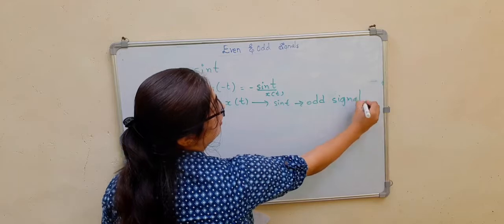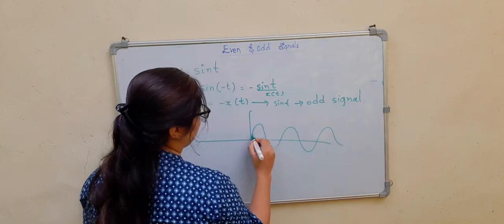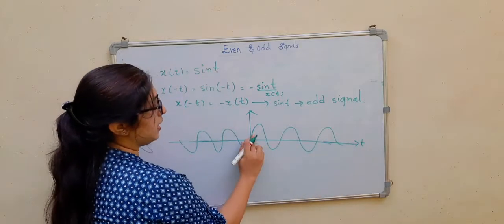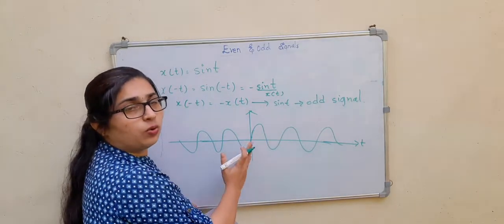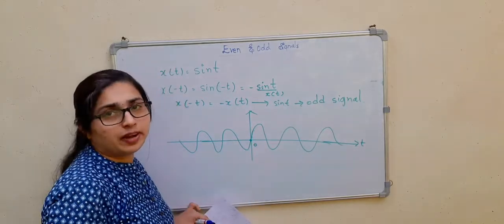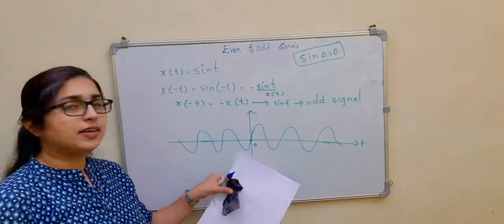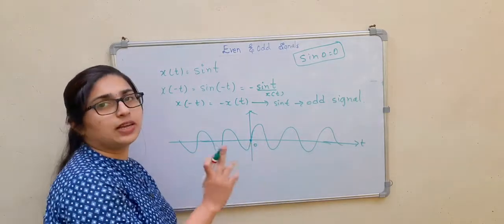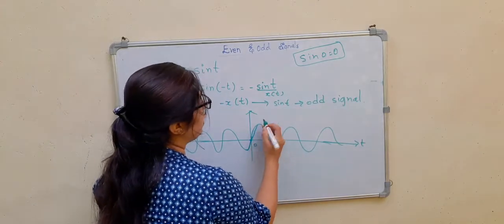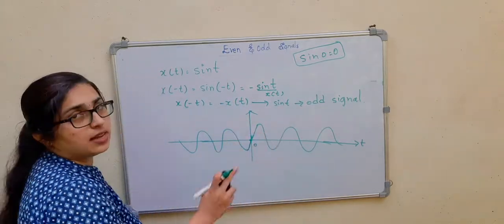Now we will see the waveform of sine. You know the waveform of sine is like this, right? See, this is the waveform of sine. Now is this the mirror image? No, it is antisymmetric. That means you can see at 0 you have the value 0 because sin 0 will be equal to 0. So at t equal to 0, the value of the signal is 0. That is one of the conditions for the signal to be odd. This one is passing through the origin, and it is antisymmetric about the axis. So sin t is an odd signal.